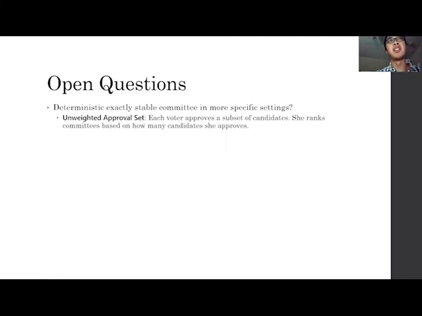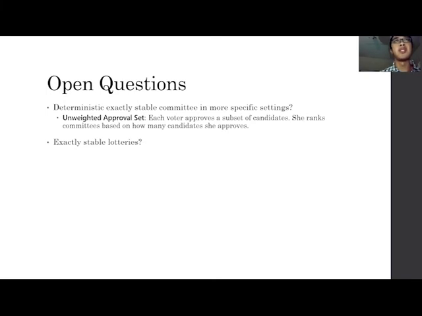The setting is called unweighted approval set, where each voter approves a subset of candidates, and she ranks committees based on how many candidates she approves. And the candidates are unweighted, so we are allowed to select K candidates. And the question is, does an exactly stable committee always exist?